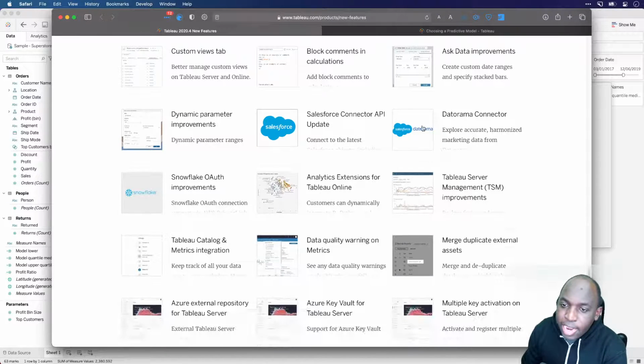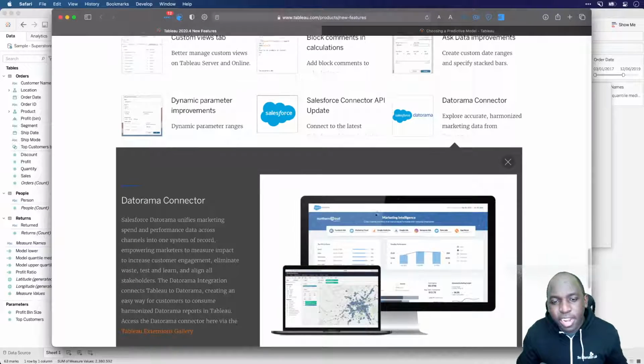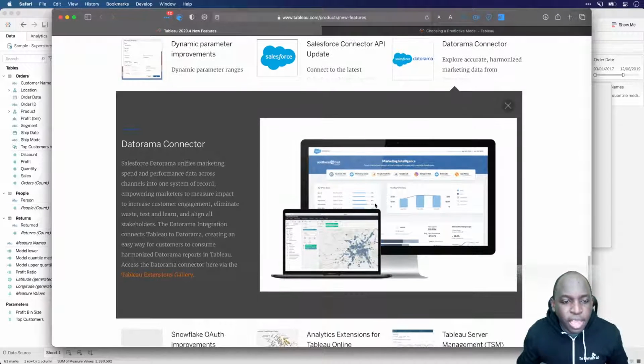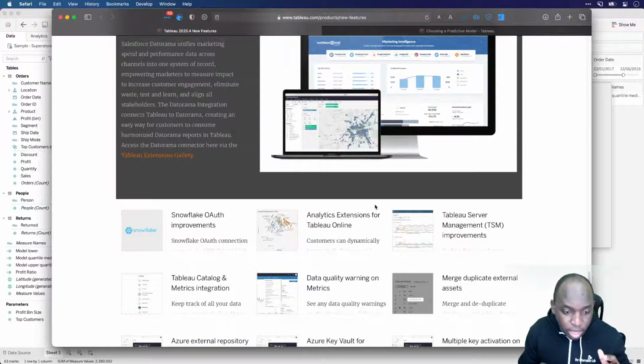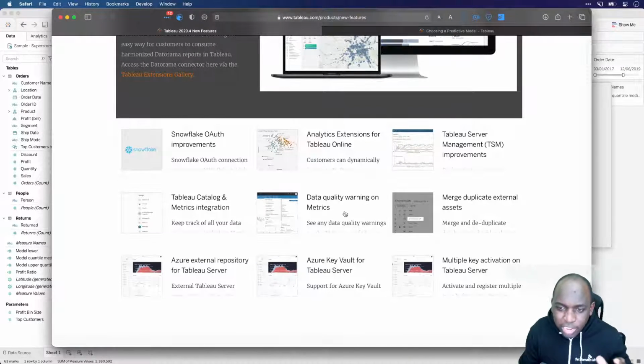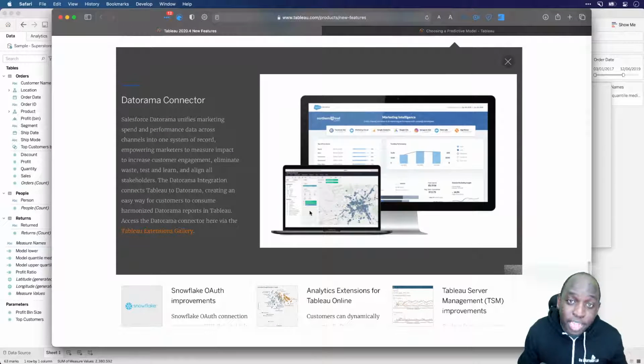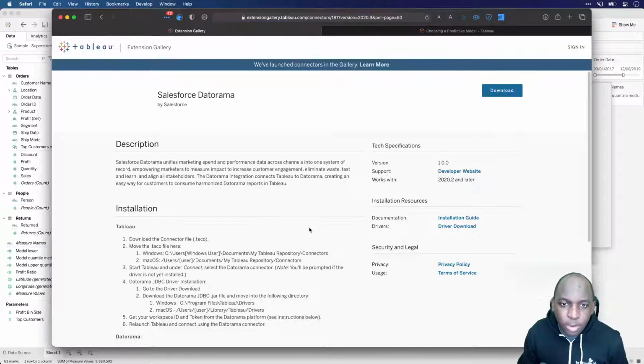The next thing is the Datorama connector. Now, this Datorama connector actually touches on two things. The Datorama connector is now available as part of, let's see if I can find it here. It's not actually listed here. It's something called partner extensions. Partner extensions are essentially ways where partners of Tableau can write their own data connections. If I click on this link to the Tableau extensions gallery and we go there, you'll notice that I arrive at this page which is slightly different to what I've been used to, and I'm able to download a connector here for Salesforce Datorama.